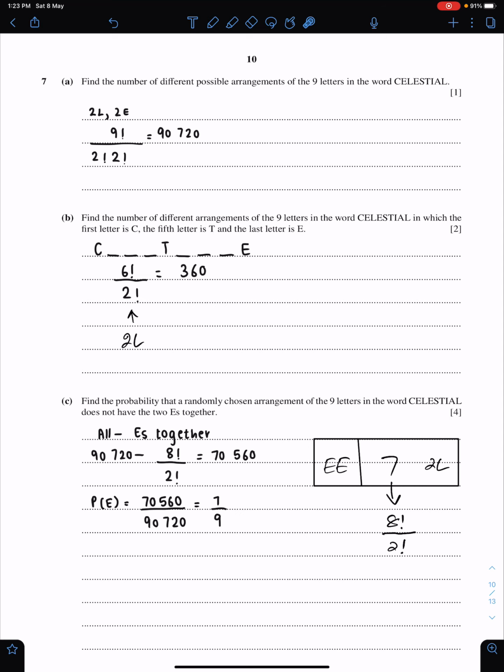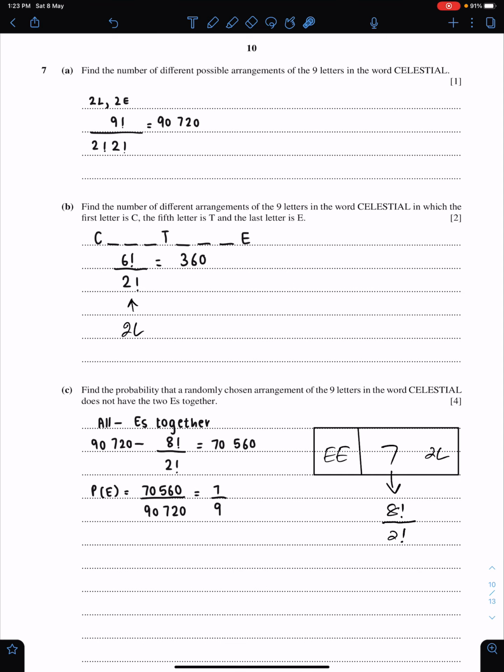The last question of this paper, number 7, part A. Find the number of different possible arrangements of the 9 letters in the word. We have 2 L's and 2 E's. So we need to arrange all, therefore 9 factorial divided by 2 factorial for 2 L's and 2 factorial for 2 E's. These are the number of ways.